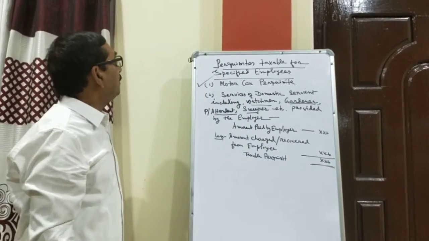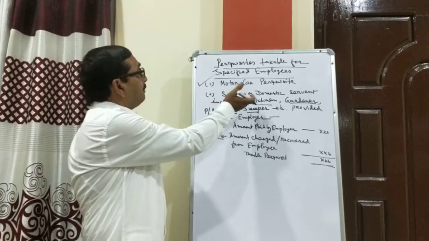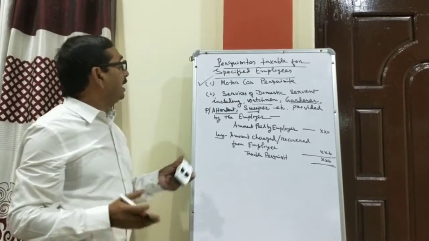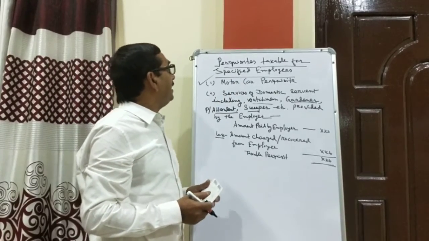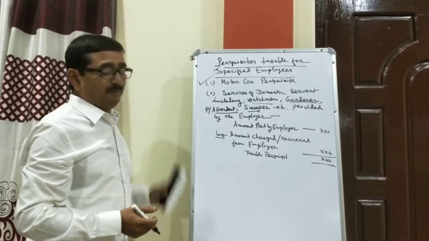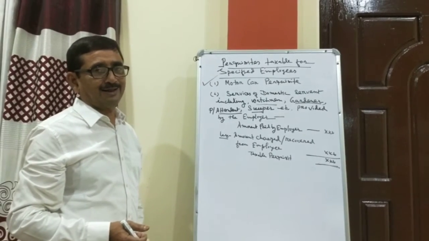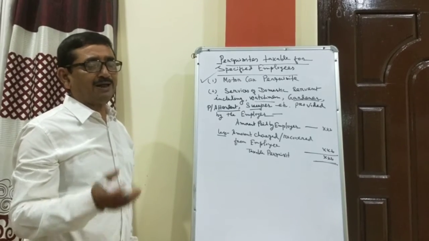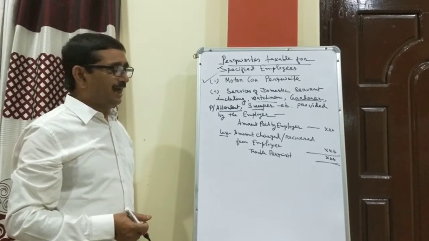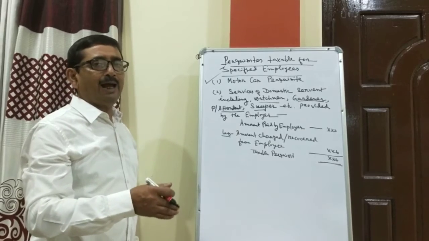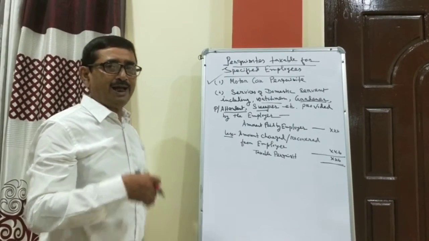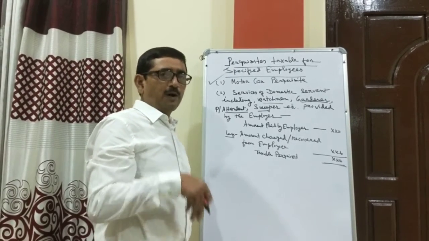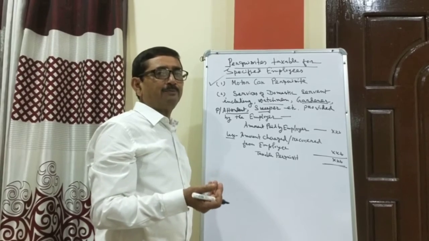Suppose an employee is provided a watchman for his residence, and the amount of salary of that watchman was incurred by the employer. In that case, the benefit is received by the employee, because otherwise he has to pay money from his pocket to pay for the salary of the watchman.